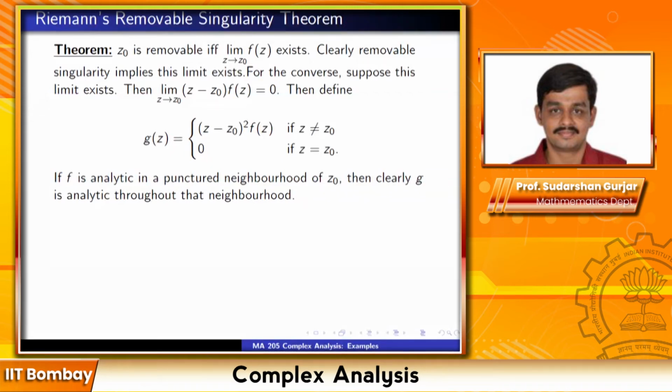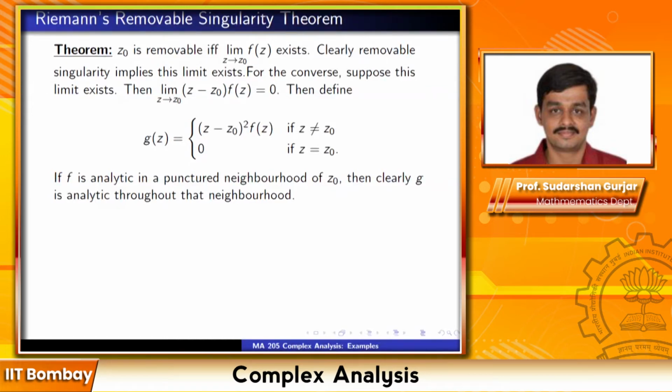For the moment, we don't know whether f can be extended to a holomorphic function at z0, but we know that it's analytic in a punctured neighborhood of z0. Then I claim that g is analytic throughout that neighborhood, including z0, right? Because g is (z minus z0) squared times f(z), outside z0 anyway it will be holomorphic. You want to check that it's holomorphic at z0.